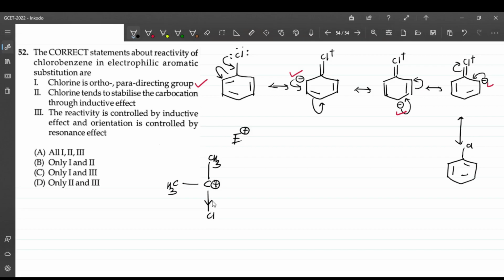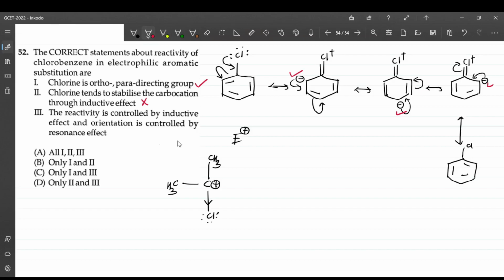It is electron withdrawing. Since the electronegativity of the halides is higher, its inductive effect is dominant. It is destabilizing it. The carbocation will be getting destabilized, although there are lone pairs of electrons on this. The inductive effect is dominant, pulling electron density and making it more positive. So that's why the second statement is incorrect.